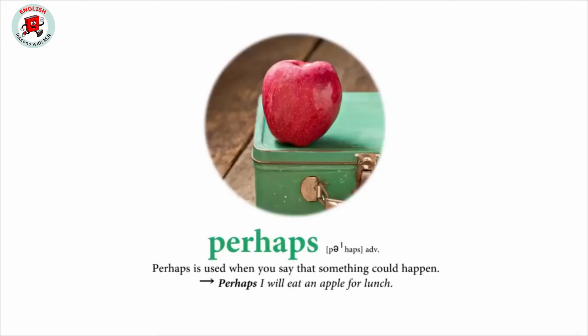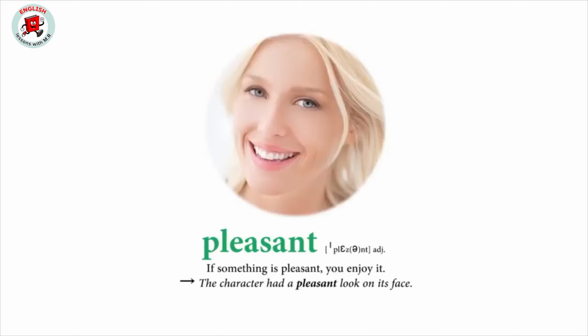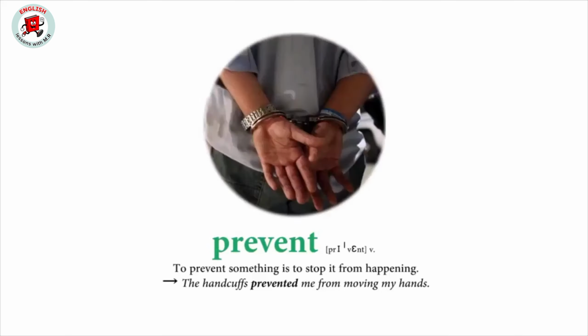Perhaps. Perhaps is used when you say that something could happen. Perhaps I will eat an apple for lunch. Pleasant. If something is pleasant, you enjoy it. The character had a pleasant look on its face. Prevent. To prevent something is to stop it from happening. The handcuffs prevented me from moving my hands.